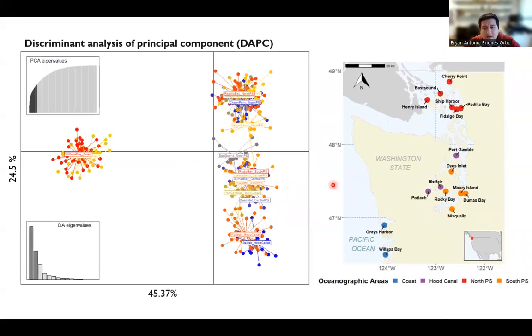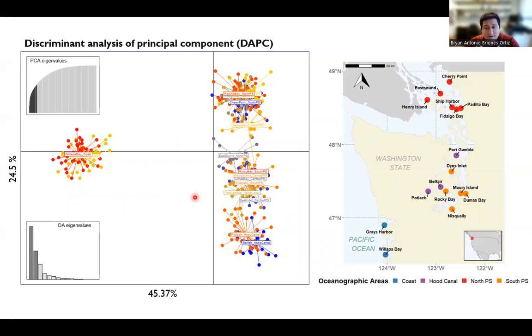With this data, we described shared genetic variation by conducting a discriminant analysis of principal components that clusters individuals based on genetic similarity. In this plot, each dot represents an eelgrass sample colored by population. And the closer 2 points are to each other in the graph space, the more genetic variation they share, or in other words, they are more genetically similar.